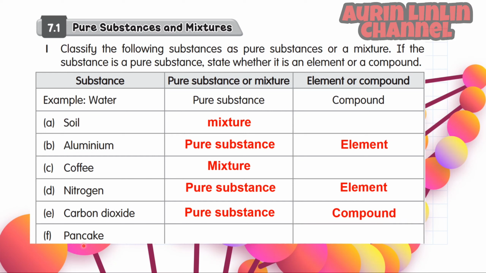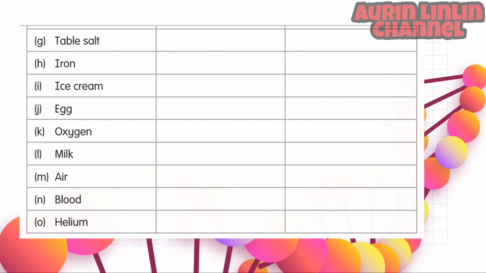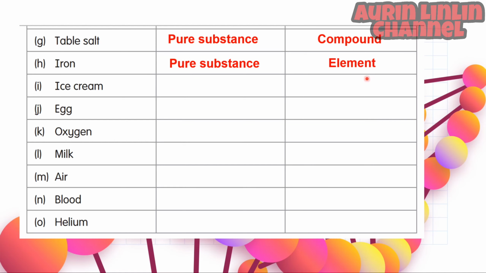F. Pancake. It is a mixture. G. Table salt. Table salt is a pure substance and it is a compound. H. Iron. Iron is a pure substance and it is an element. I. Ice cream. Ice cream is a mixture. J. Egg. Egg is a mixture.